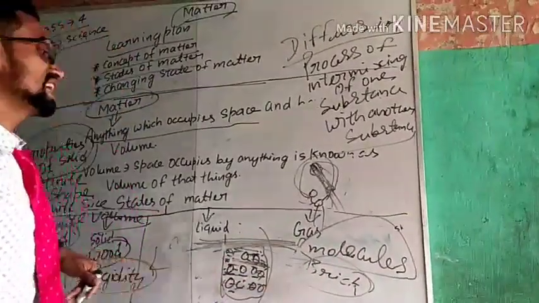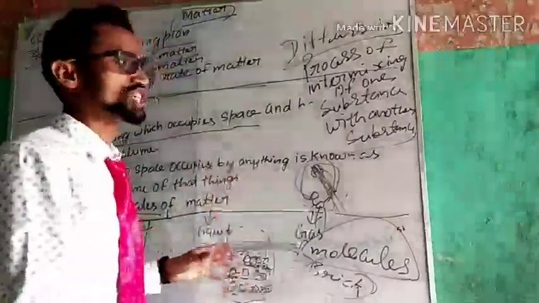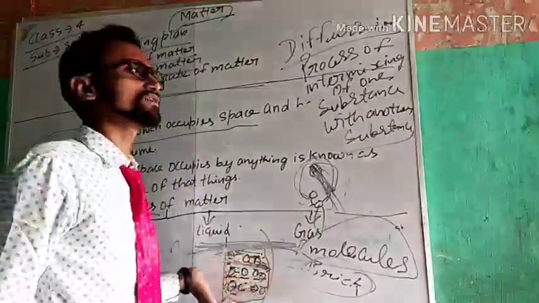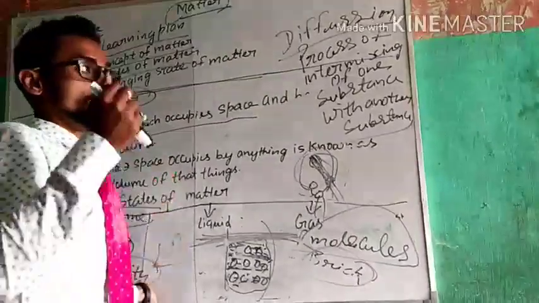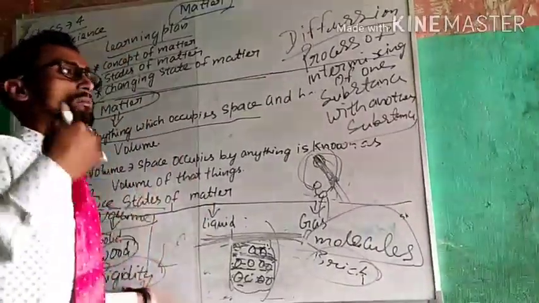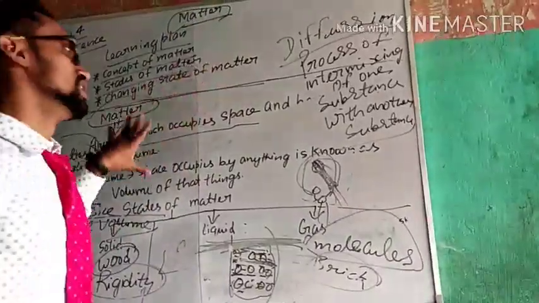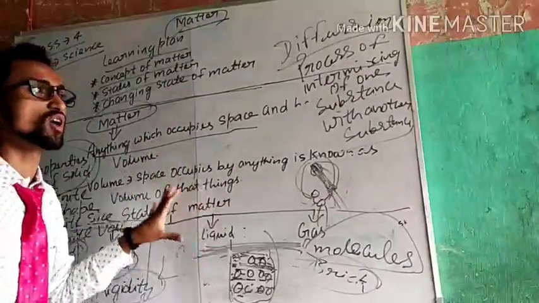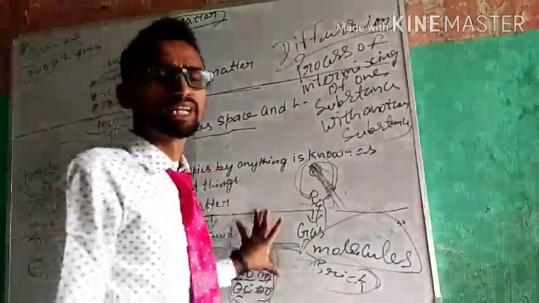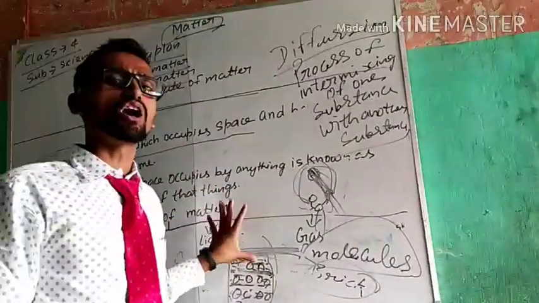Now, changing states of matter. Matter can be changed from one state to another state by changing the temperature. By changing the pressure, we can also change the states of matter. Guys, we have started our chapter on matter, in which we have studied matter, different states of matter, different properties of matter, and the differences between the states of matter.